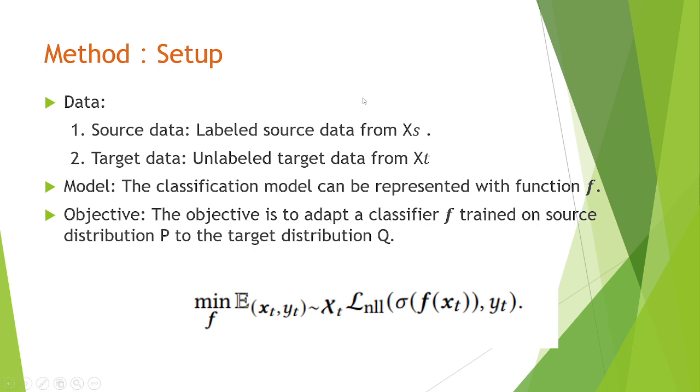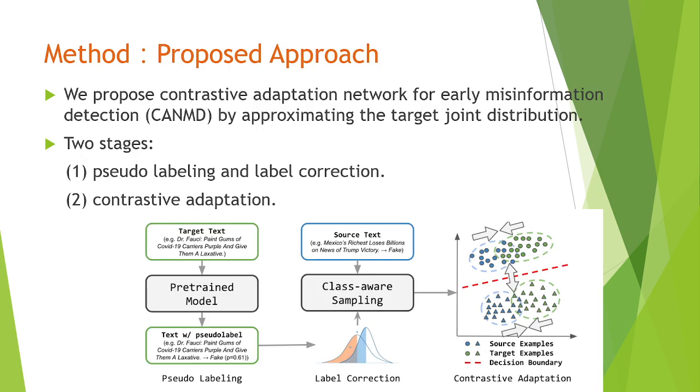The data: labeled source data from X_S, and unlabeled target data from X_T. Module: the classification module can be represented with function f. Objective: the objective is to adapt a classifier f trained on source distribution P to the target distribution Q. To adapt the trained classifier to the target domain, we propose CAMD by approximating the target joint distribution.